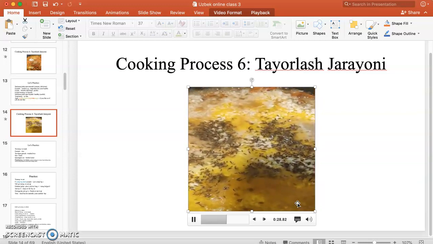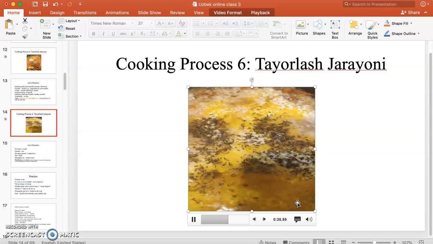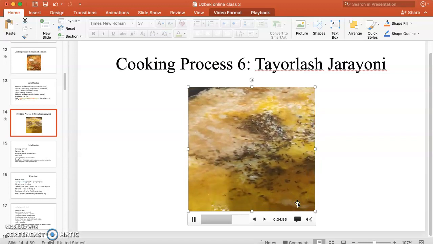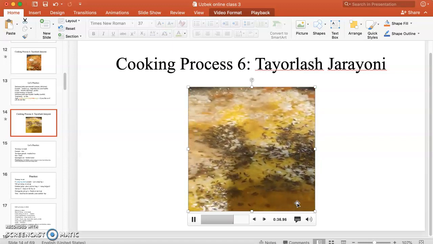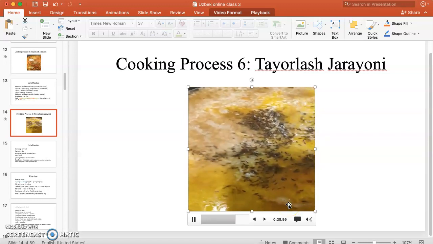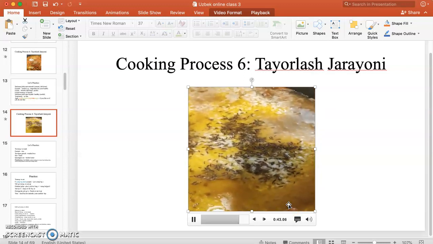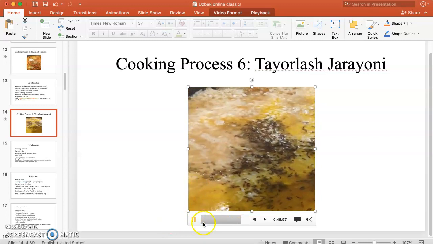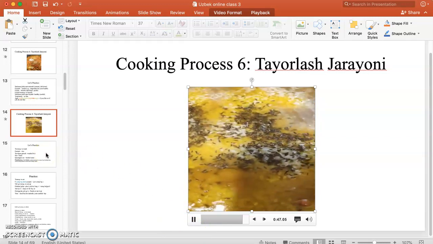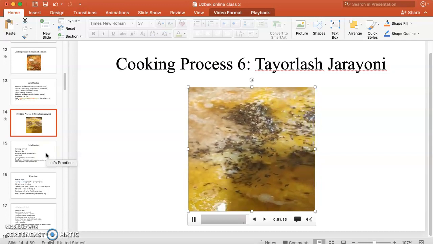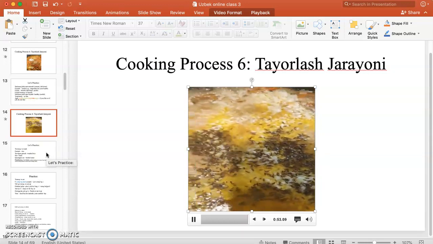It should cover your rice. Va guruchimiz qaynaganidan so'ng biz oshimizni damlaymiz. Once the water is boiled, we will try to steam our rice.